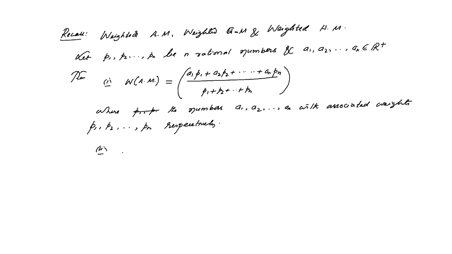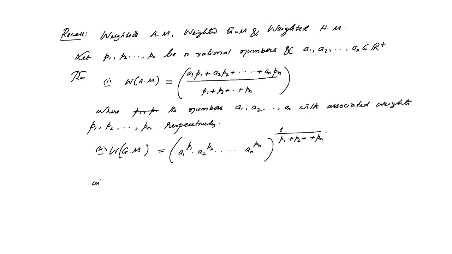Next, the weighted geometric mean will be (A1 to the power P1 multiplied by A2 to the power P2 up to An to the power Pn) whole to the power 1 by (P1 plus P2 up to Pn).